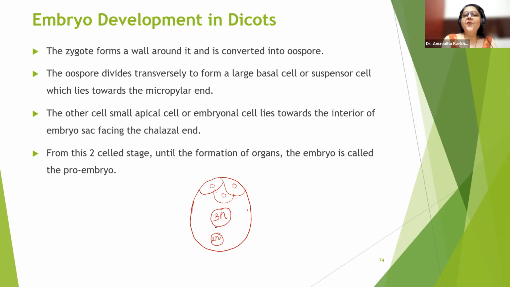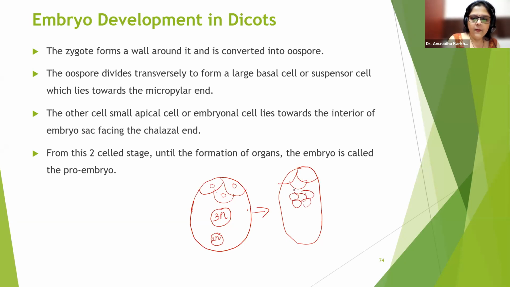So here you can see 2N, 3N. Now what happens over here? Just pay attention. The next thing that we are talking about is something like this way. See? Your antipodals are still intact. This particular one has started dividing. These all are your 3N structures. See this. These all are your 3N structures. This is your N. Antipodals are haploid.